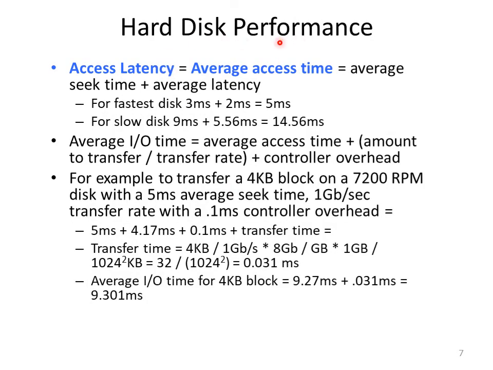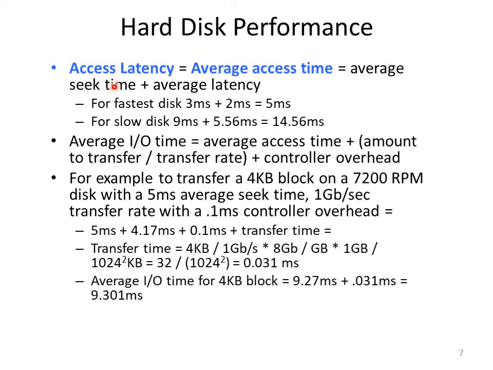Hard disk performance is measured using average access time. Average seek time plus average latency gives the average access time. The average seek time represents the movement of the head from one track to another.